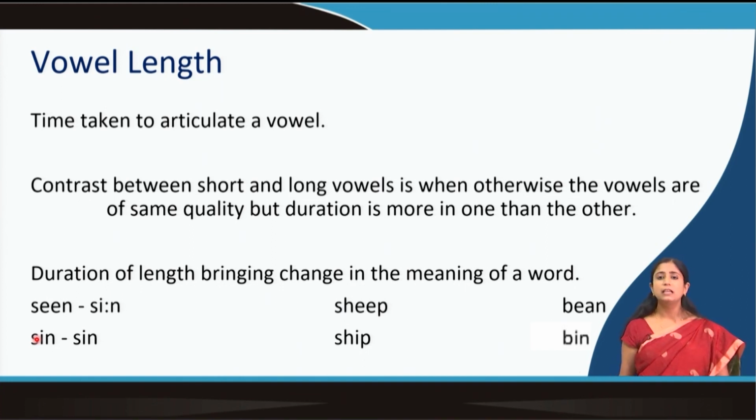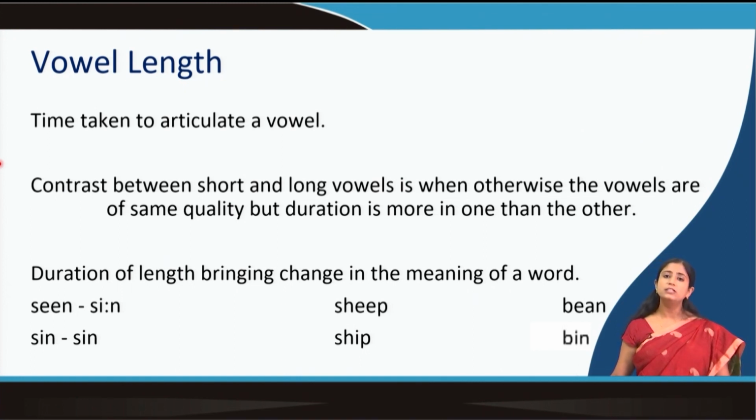So imagine you are saying a rounded vowel like Oo. Oo is a rounded vowel, very easy to understand. You are rounding up your lips and you are saying Oo. But in certain sounds you can make it longer, you can take more time to say Oo. You can say short Oo or you can say long Oo. Similarly, you can say short E or you can say long E. And just by making it a little longer, you are creating 2 types or you can say 2 qualities of vowel. The quality is different because one is long, another one is short.